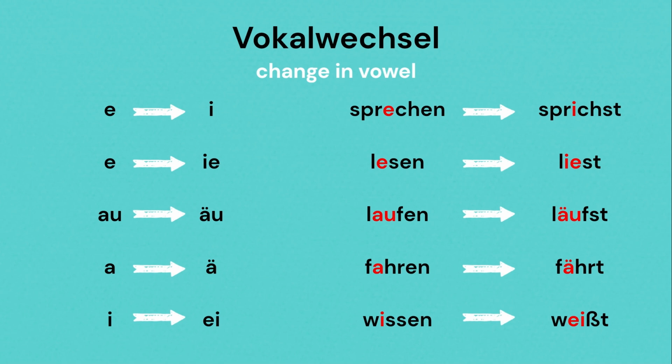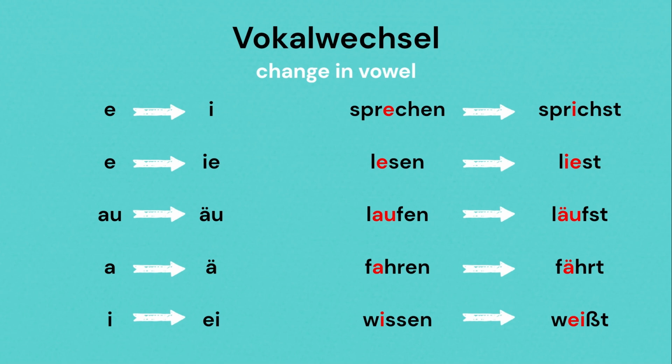In the next two cases, notice the change in the sound. EU changes to A with umlaut. Laufen, du läufst. Fahren, du fährst. In the last case, I changes to EI. For example, wissen, du weißt.